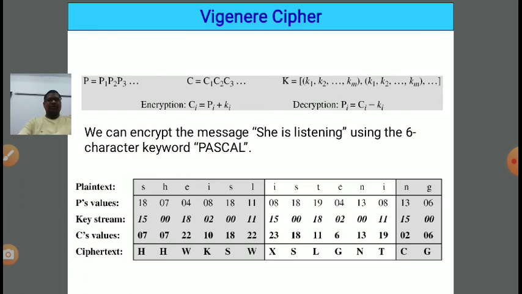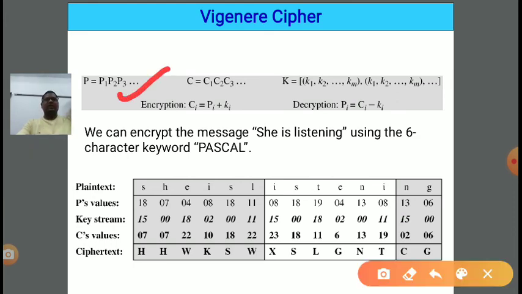But before going into an example, just look at the equations. First, in the input we are having what? Plain text. It means we are having a collection of plain text alphabets, like P1, P2, P3, the nomenclature we have given. So P is plain text and P1, P2, P3 are the various alphabets of the plain text.